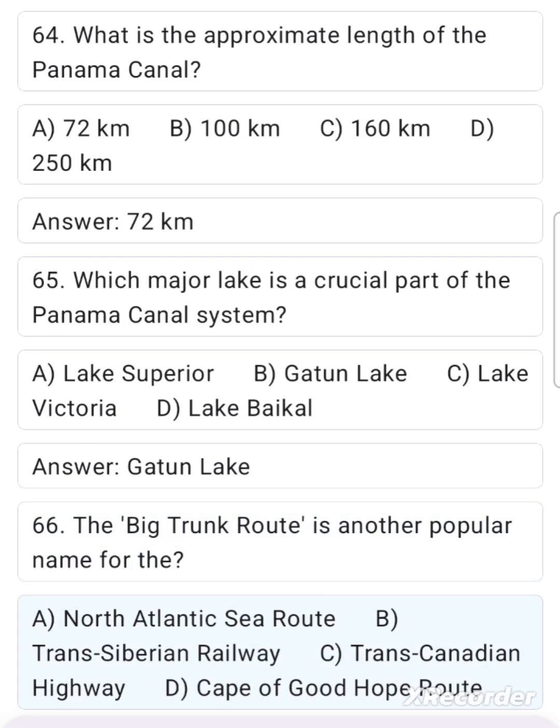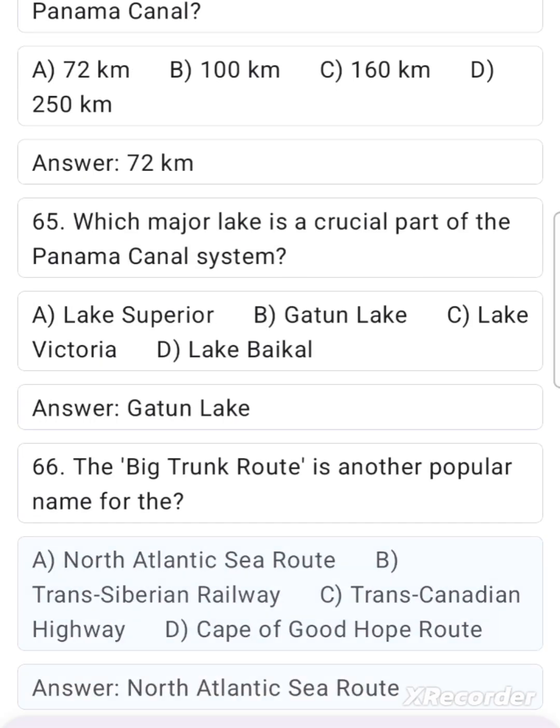66. The Big Trunk Route is another popular name for the: A. North Atlantic Sea Route, B. Trans-Siberian Railway, C. Trans-Canadian Highway, D. Cape of Good Hope Route. Answer. North Atlantic Sea Route.